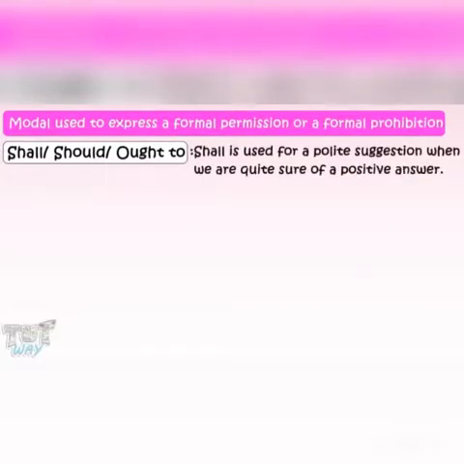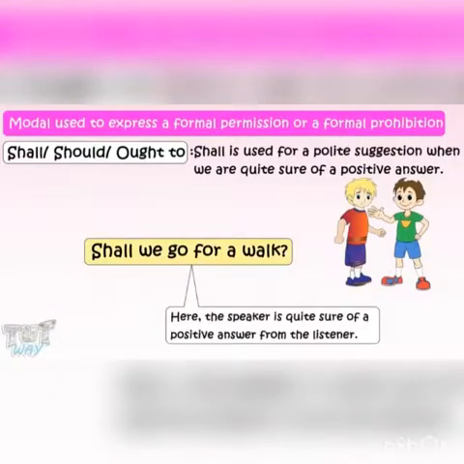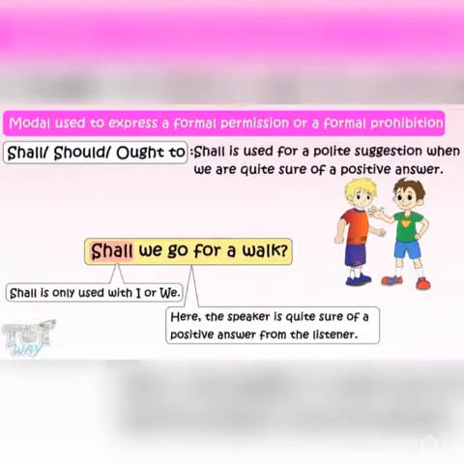Shall is used for a polite suggestion when we are quite sure of a positive answer. Shall we go for a walk? Here, the speaker is quite sure of a positive answer from the listener. And also, shall is only used with I or we.